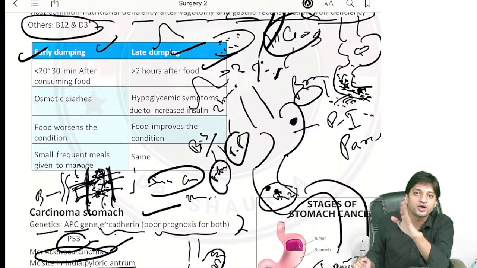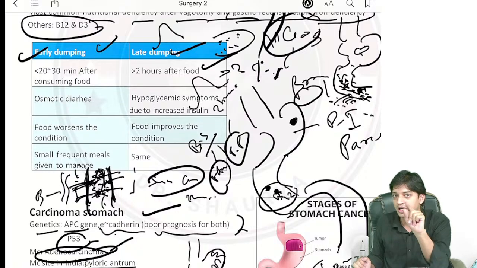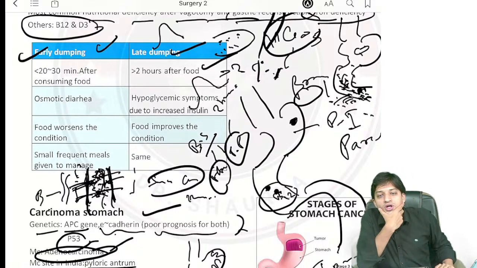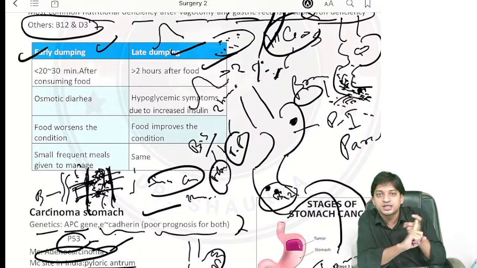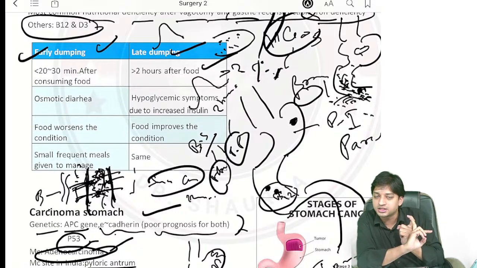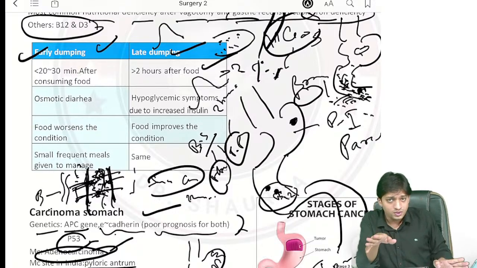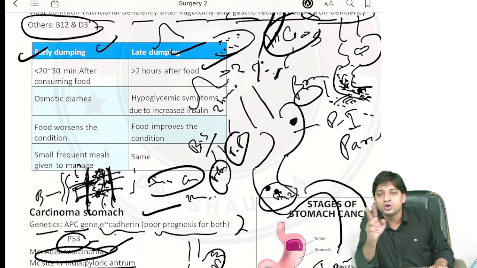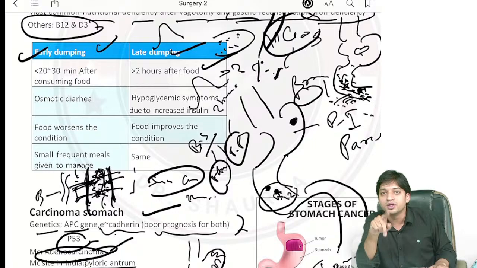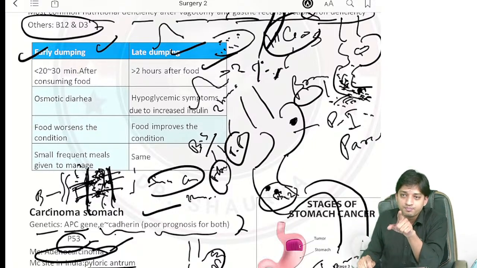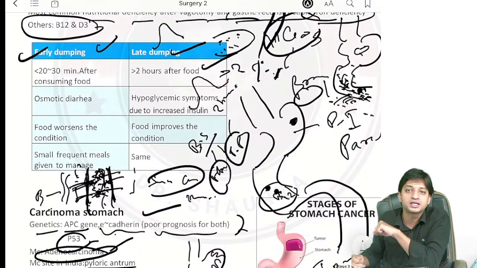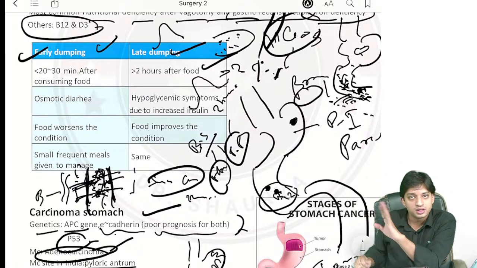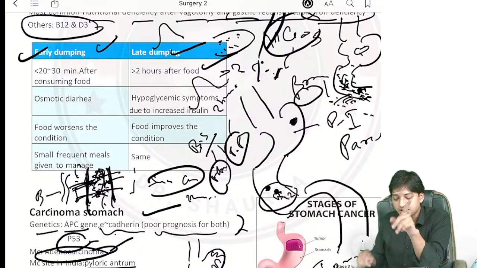Late dumping, what is happening? Very important concept. Just think and listen very carefully. You have taken food intake. After taking food intake, you might have studied in medicine and pathology regarding the blood sugar test, one you do the fasting test and another you do the PP, postprandial test, right? Fasting you are doing on an empty stomach, and 2 hours after taking food, you do the PP. Can you remember why 2 hours after taking food? Because it is after 2 hours only that the insulin released from the pancreatic beta cells reaches its peak in the blood. Understood? Now try to understand and correlate the concepts.